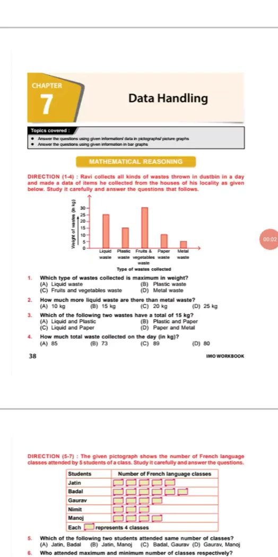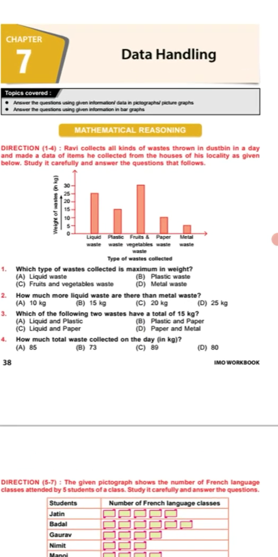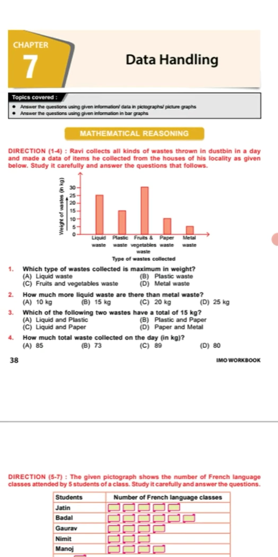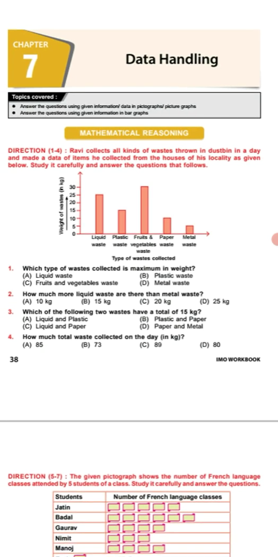Students, today we will discuss chapter 7 data handling. Let us come to this mathematical reasoning part. See, there is a bar graph given, and on this bar graph there is some question from 1 to 4.